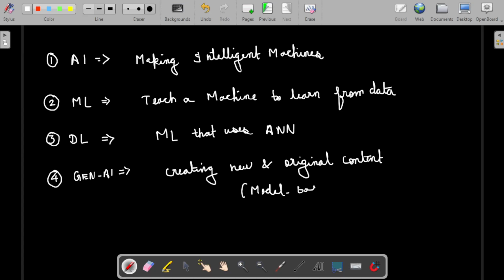I hope you guys are able to understand the subset under each terminology. AI is a huge thing. ML is a subset of AI, DL is a subset of ML, and Gen AI is a subset of DL. So we are mostly using this term only.